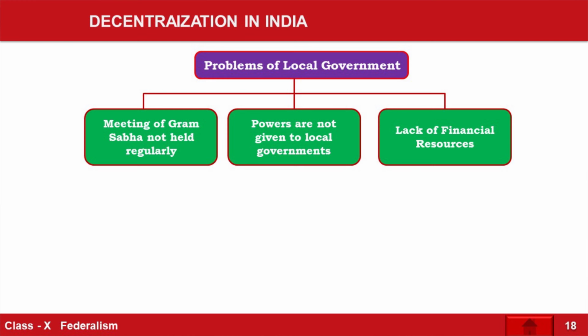And the third one is the election system. Elections also do not take place on time. Elections, meetings, financial issues, and support from the higher level of government are always a matter of worry for the local government. So this was the last question.